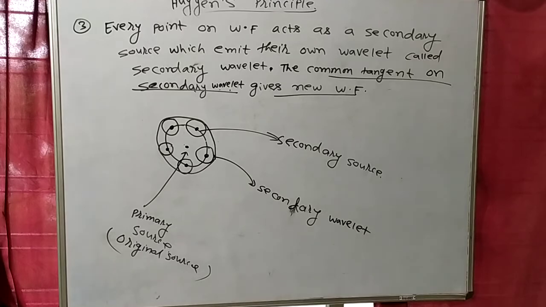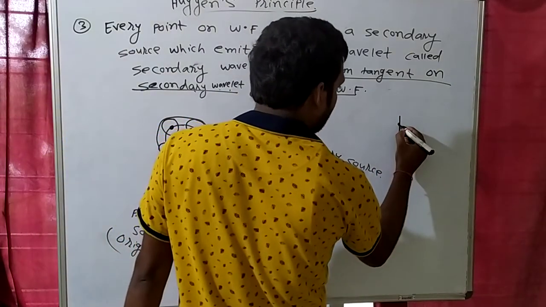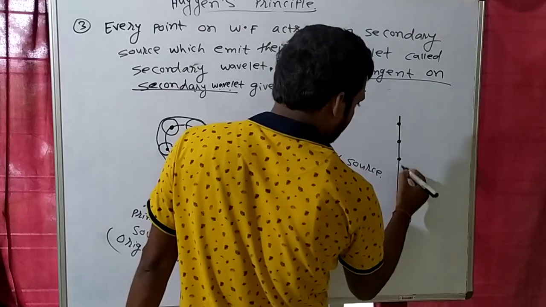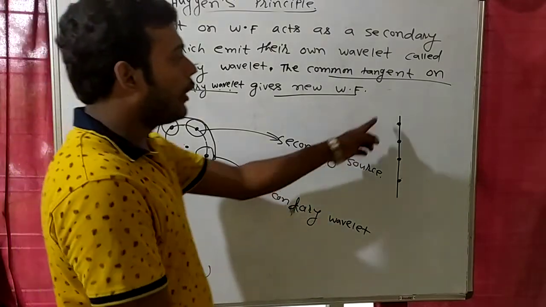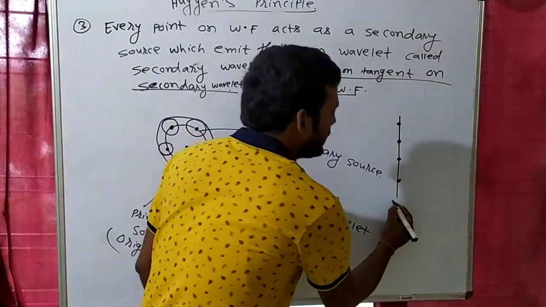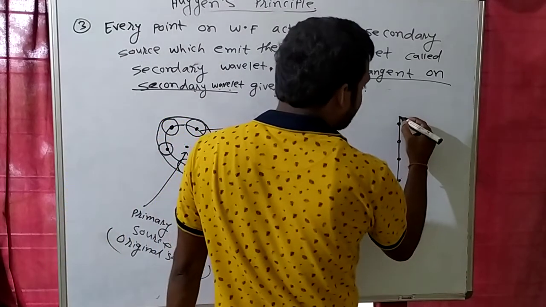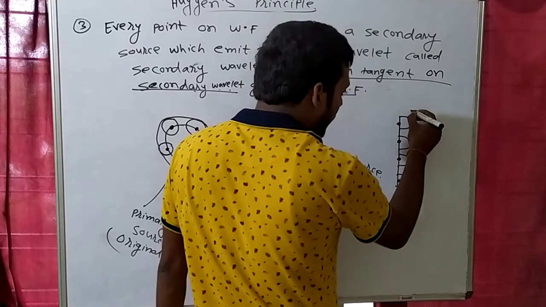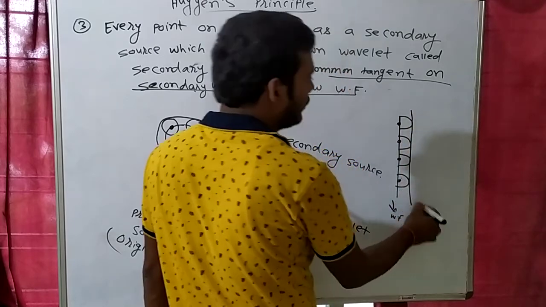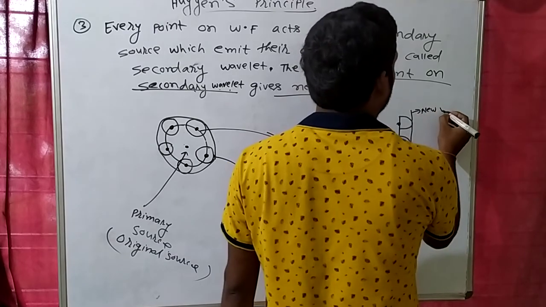Clear? I hope ये concept clear हुआ होगा. इतना ही बोला था वो. For example, suppose this is a wavefront. Each point on the wavefront will behave as a secondary source. Each secondary source will make their own wavelet, and the common tangent on this will become a new wavefront. तो ये क्या हो जाएगा? New wavefront. Clear? This will become new wavefront.